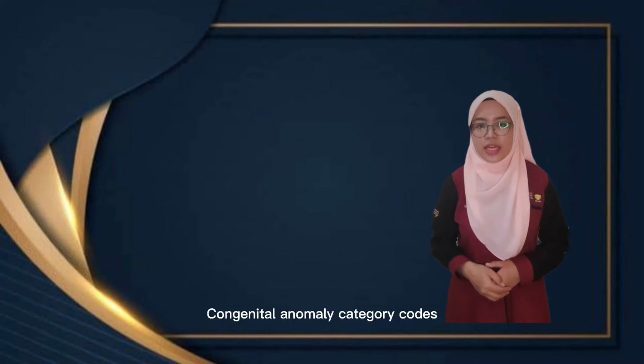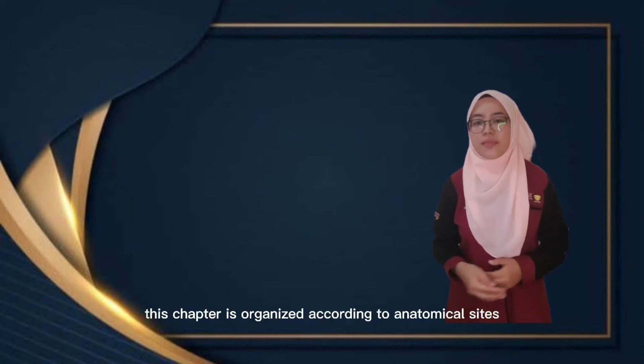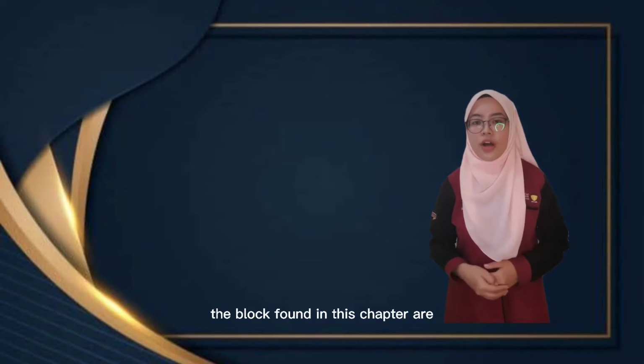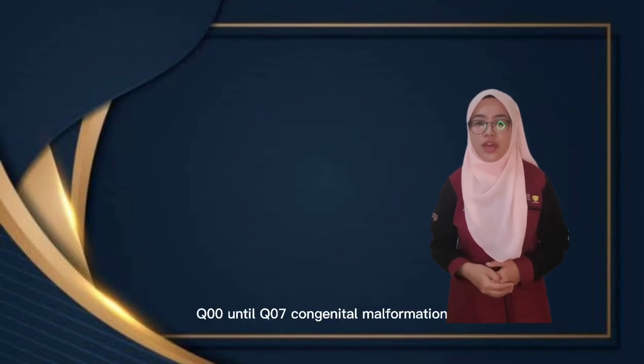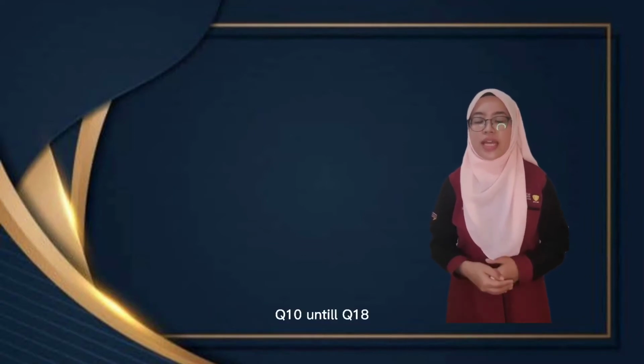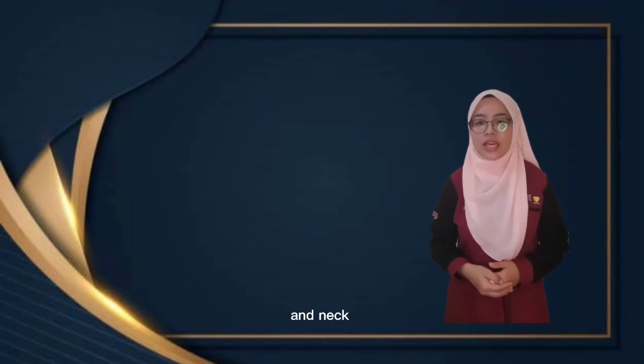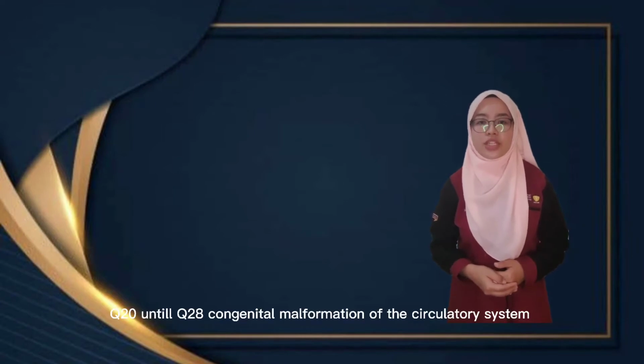Congenital anomalies, category codes Q00 until Q99, are classified in this chapter. This chapter is organized according to anatomical site. The blocks found in this chapter are Q00 until Q07, congenital malformation of the nervous system; Q10 until Q80, congenital malformation of eyes, ear, face, and neck; Q20 until Q28, congenital malformation of the circulatory system.